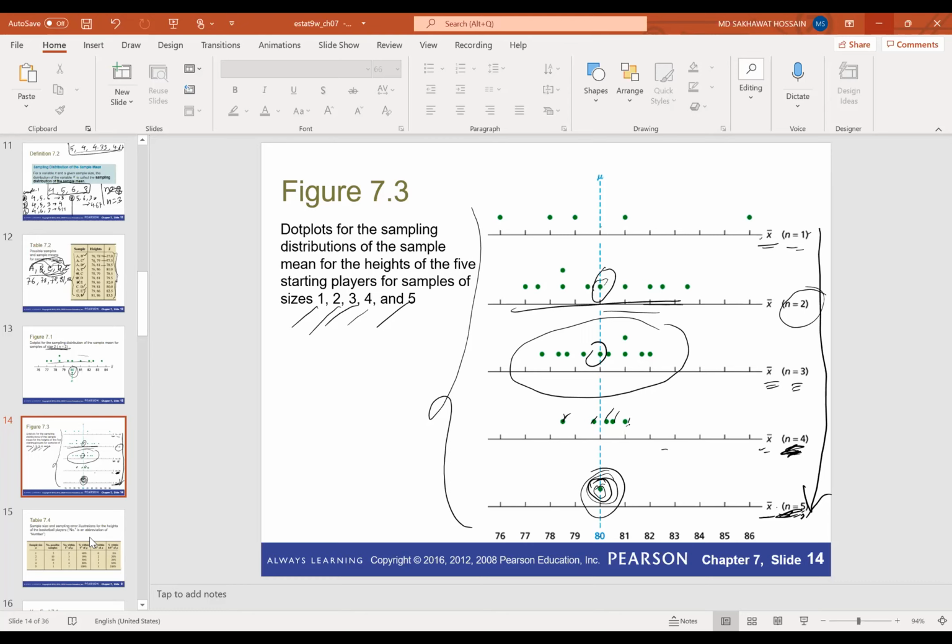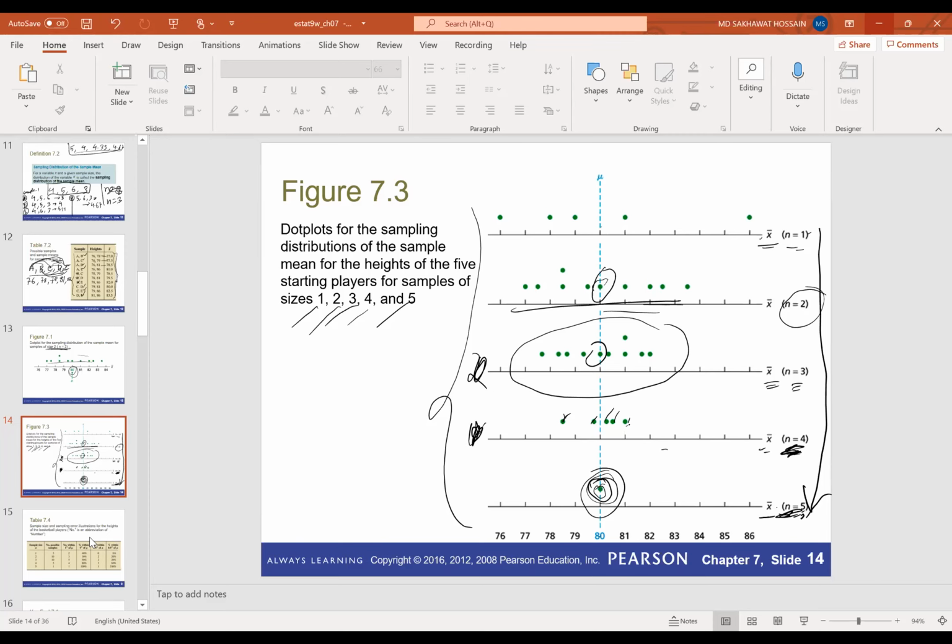When n equals 4, we have sampling error, but what do you think: is the sampling error for n equals 4 less or more than for n equals 3?